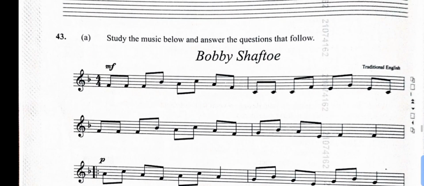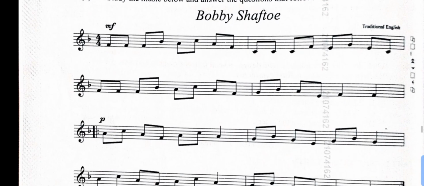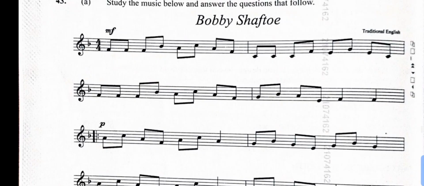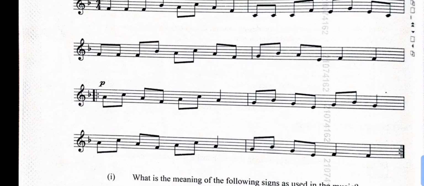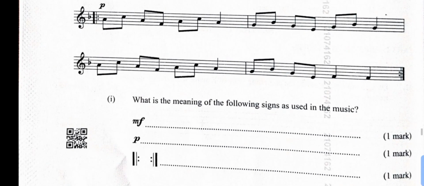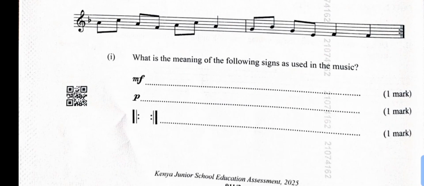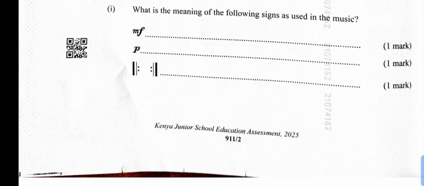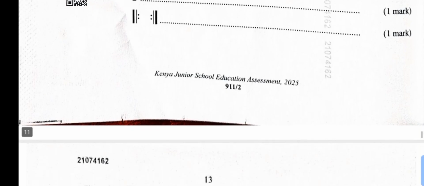Then number 43, study the music below and answer the questions that follow. This is the music by Bobby Schefter. MF means mezzo forte, P is piano, and like that. So they are going to ask you the questions. What is the meaning of the following signs? The first sign is mezzo forte, then P, piano, and these ones we have, start repeat and end repeat.